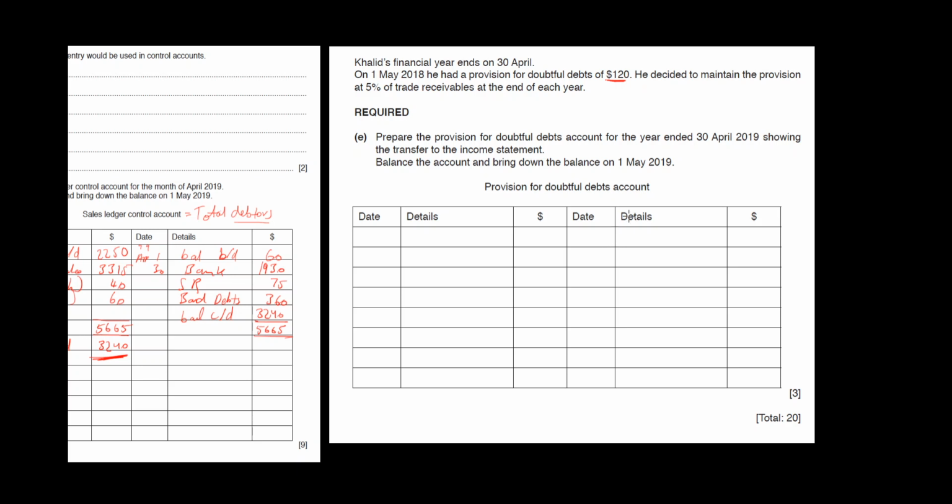Now, you should know that provision for doubtful debts must have a balance carried down of a credit. It should be a credit. So it's the opening, the first day of the year. May 1st. On the first day of the year, balance brought down would be 120. Okay.